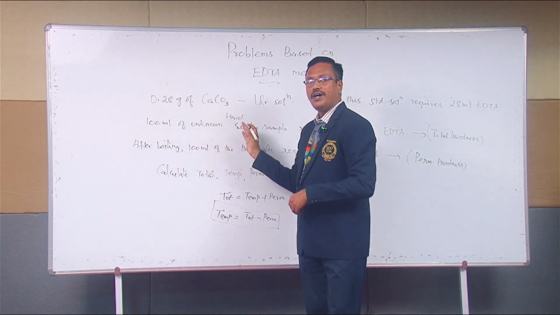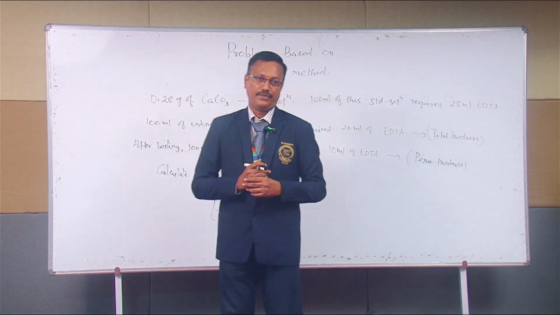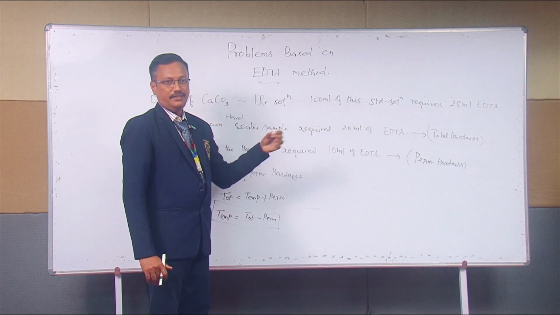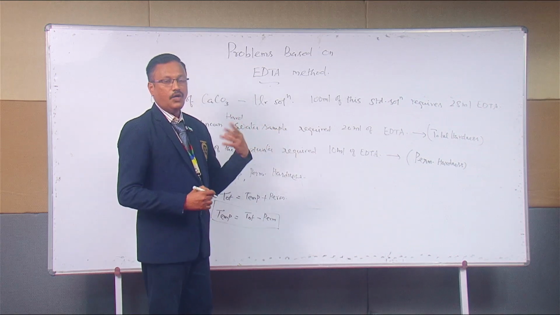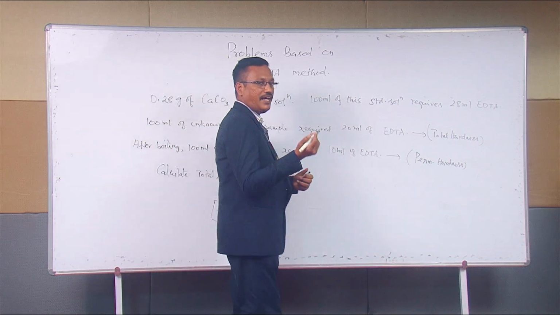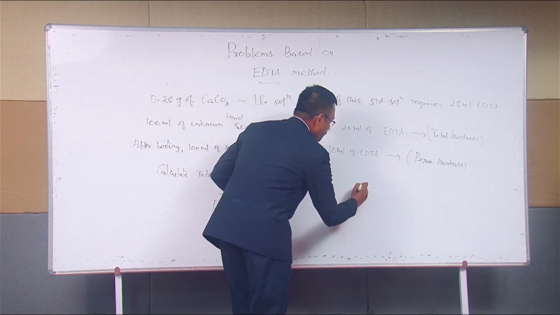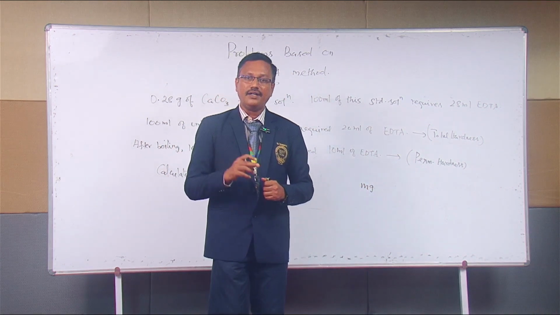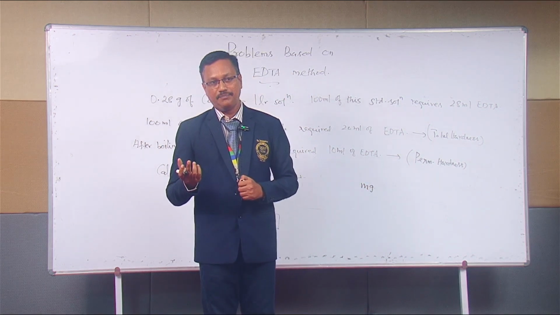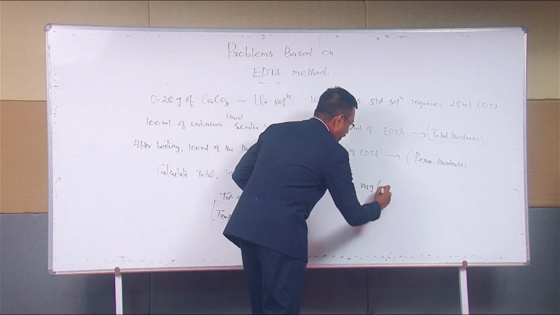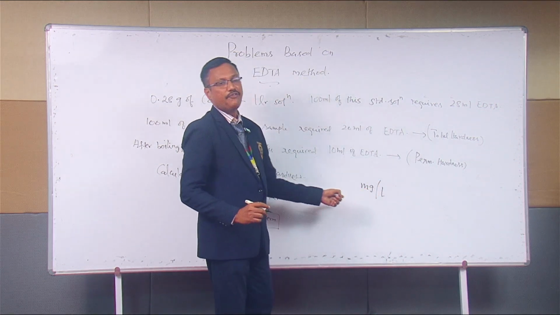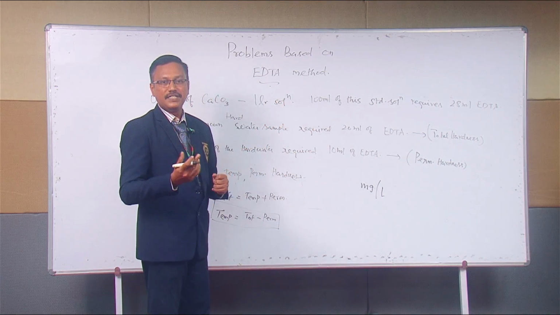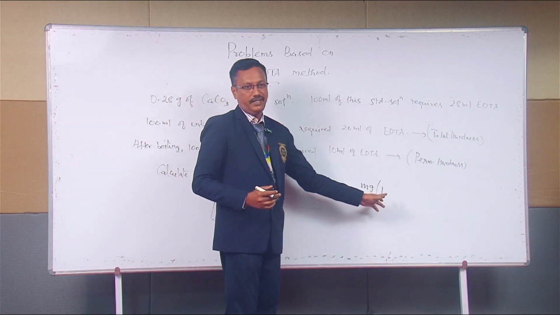Here, can you guess what might be the unit? What is the salt we have taken? Calcium carbonate. What is the weight? How can we represent the weight? It can be in grams or milligrams. Here we are taking it as milligram. Milligram in how much amount of the water sample? In 1 liter of sample. So, milligram per liter. That is the unit we are going to arrive at. Whatever the answer we have, we have to express in terms of milligram per liter.